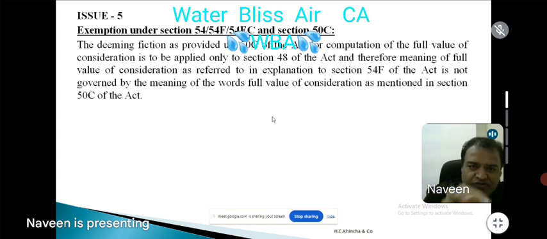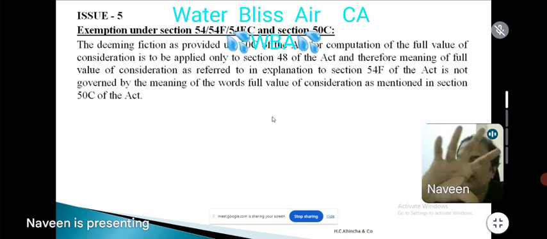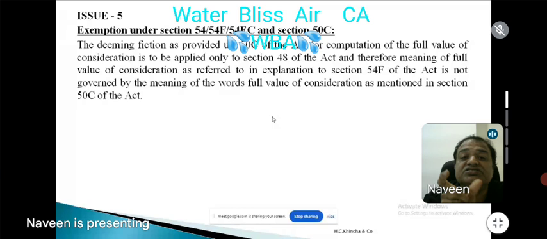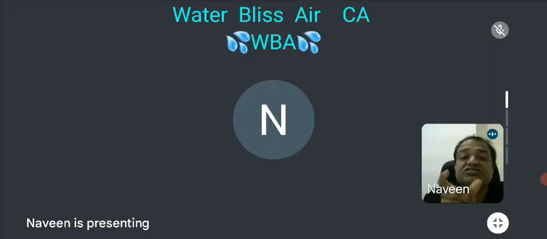When you compute 54, 54F, 54EC, please take only the actual sale consideration. For 50C, you take the stamp duty value of 2 crores. While computing 54, 54F, 54EC, etc., please consider only the actual sale consideration and give relief accordingly, because the law is telling you cannot ask the assessee to do the impossible. How much did you receive? Only 1.5 crores.